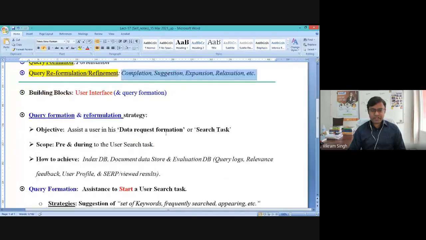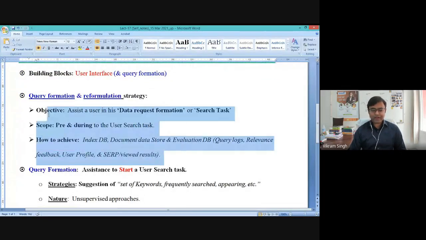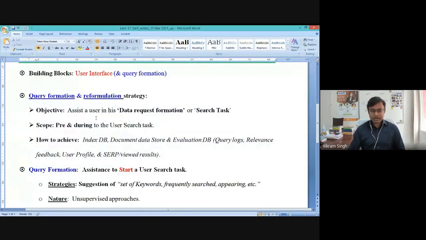Now, if you see the possible highlights of the query formation or query reformulation strategy, the prime objective naturally is to help a particular user, to assist a particular user in his data request formation. That is basically the aim of any query formation or reformulation technique, right?